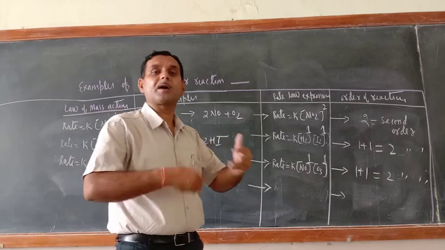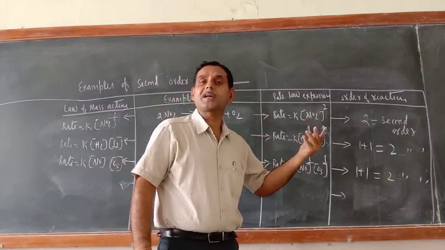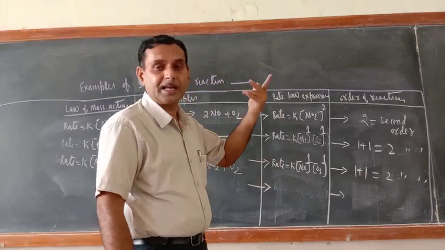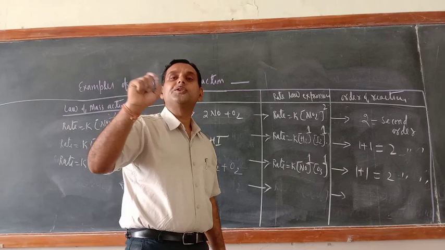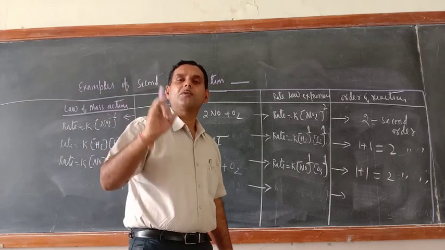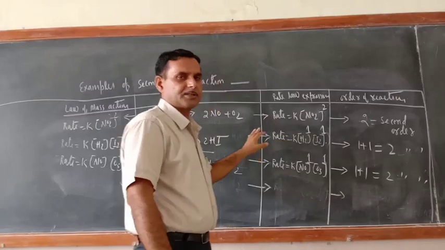Means the same number of reacting species is taking part or a different number of reacting species are taking part. Like in the example of N2O5, in balanced chemical equation 2 is written, but actually only one molecule of N2O5 is taking part in the chemical reaction.